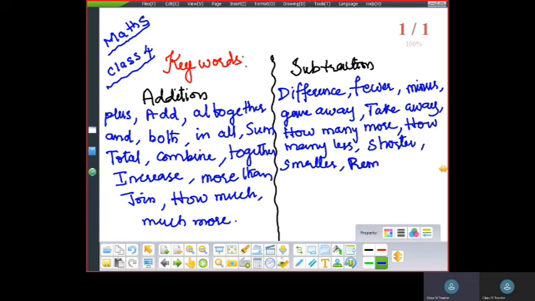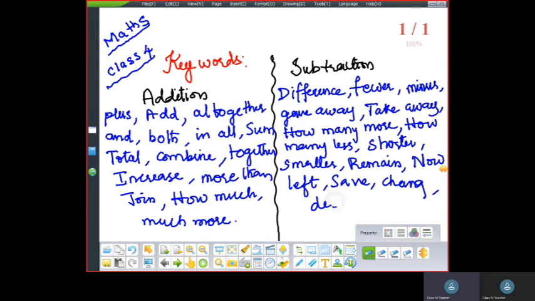Remain. These are all keywords you were seeing previously also. Left out. Save. Change. Decrease. So these are some of the keywords, children. If you find these keywords in the word problems, then by seeing those keywords, underline them and do the operation. Okay, children, remember these keywords, and it is not compulsory that only these keywords will be there.